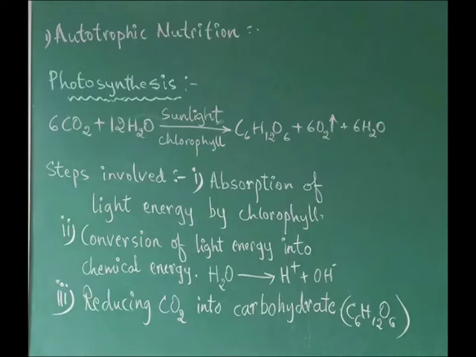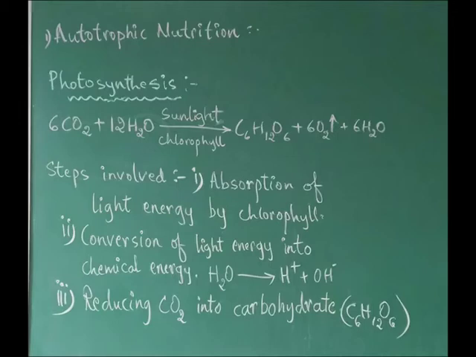Where is it taking place? In all the green parts of the plant body, generally in leaves. You know, in some of the plants, the other parts are also green in color. There also chloroplast is present. So generally it is taking place in leaves. Later what happens is conversion of this light energy into chemical energy, during which the water molecule is broken down to form hydrogen and hydroxyl ions.